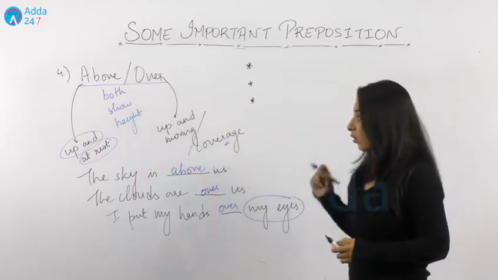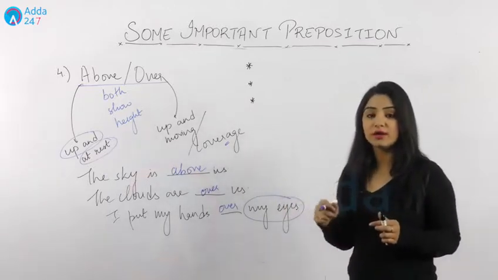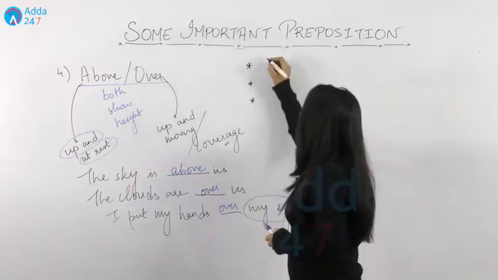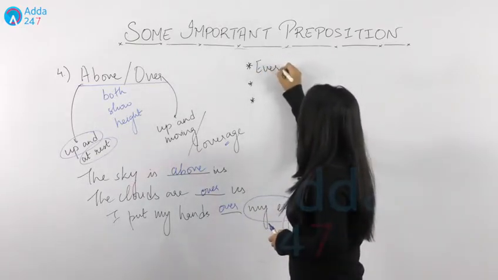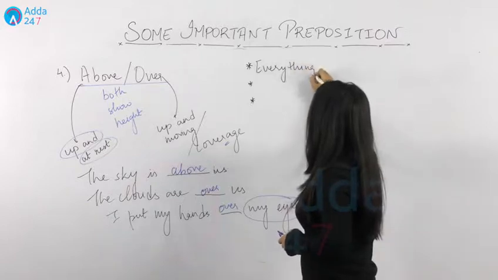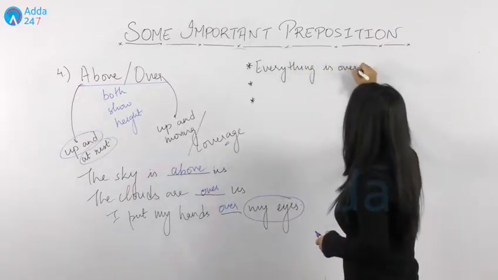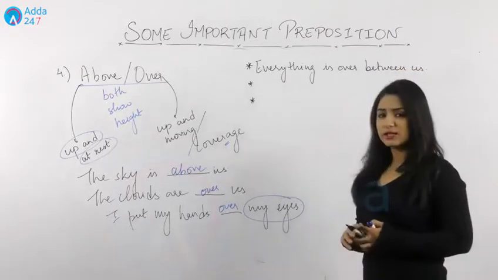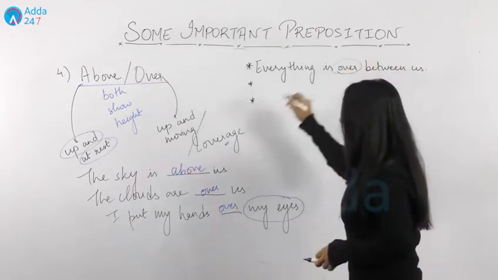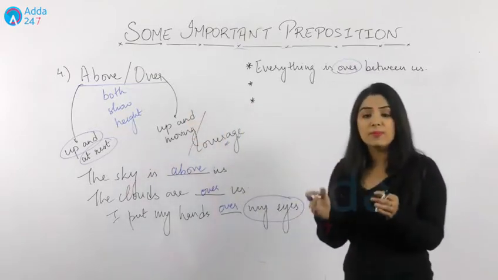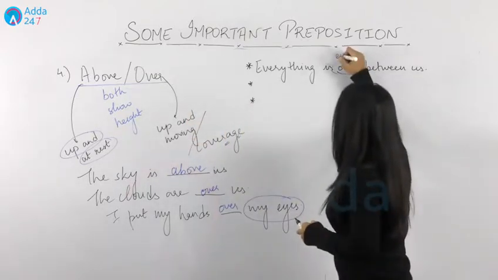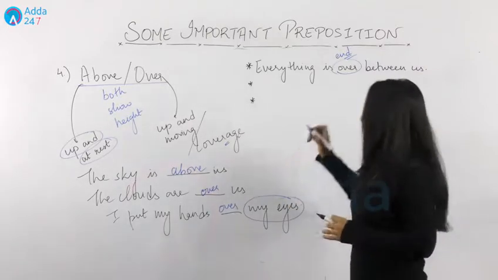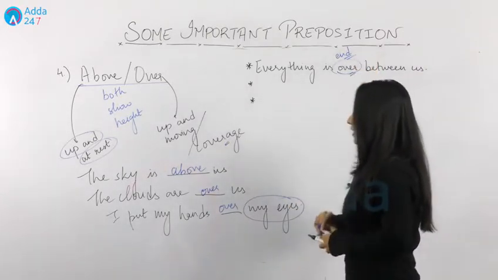Apart from this, we can also use above and over in different terms. How? If I say everything is over between us. So in this sentence, over does not mean coverage, over does not mean up and moving. It means everything has come to an end. So here what does it mean? Over means end.